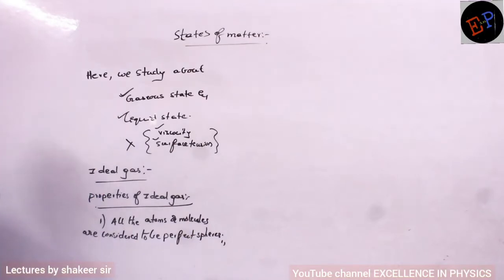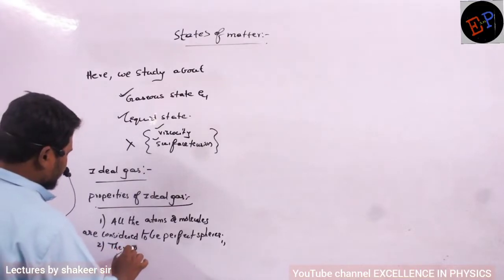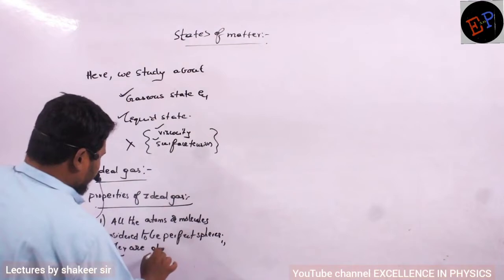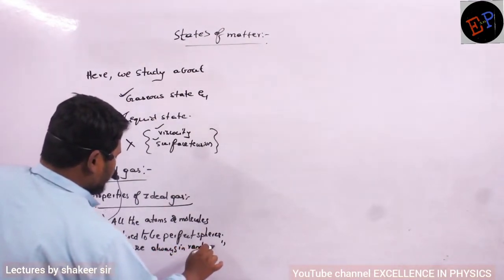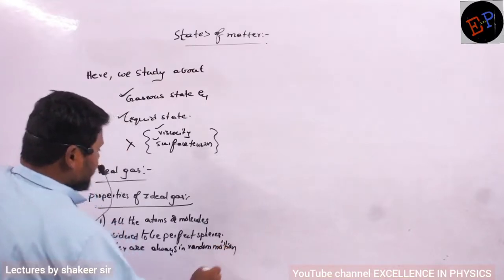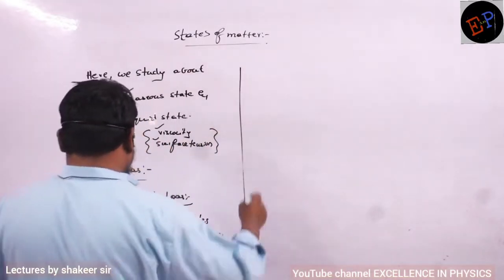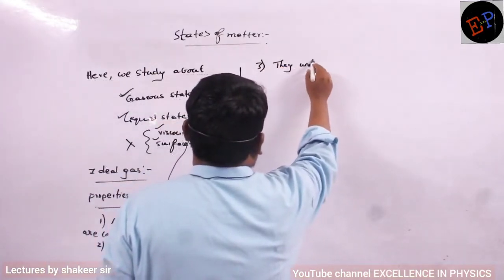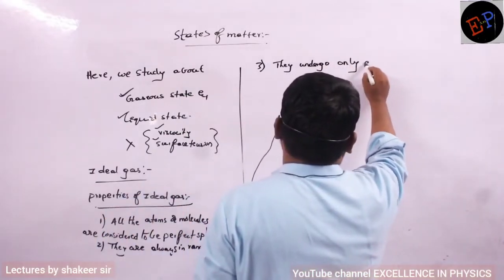This is the first property of an ideal gas. The second property is that they are always in random motion. The third property is that they undergo only elastic collisions.